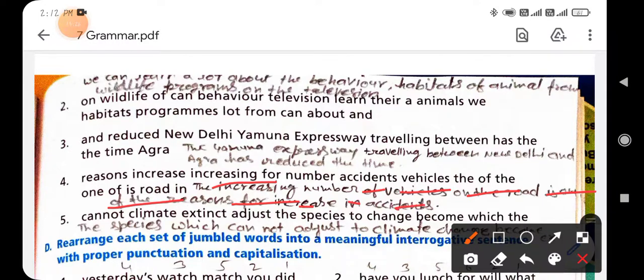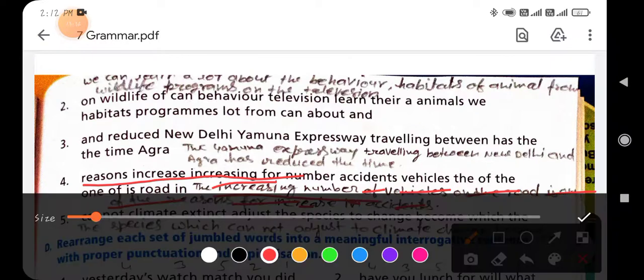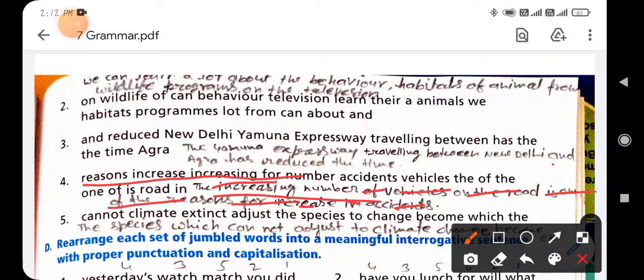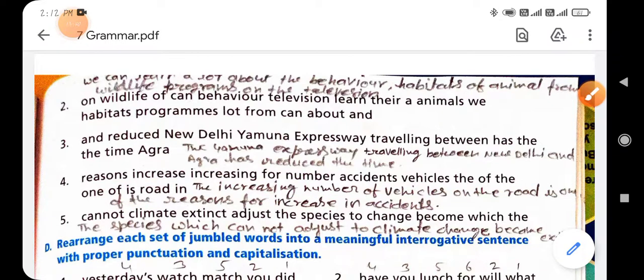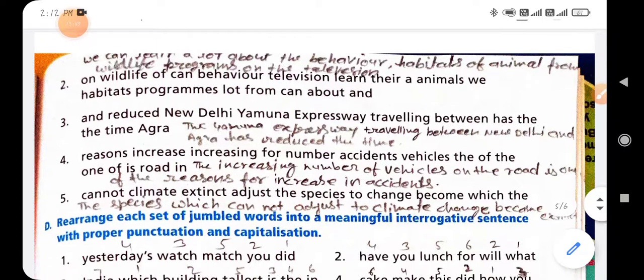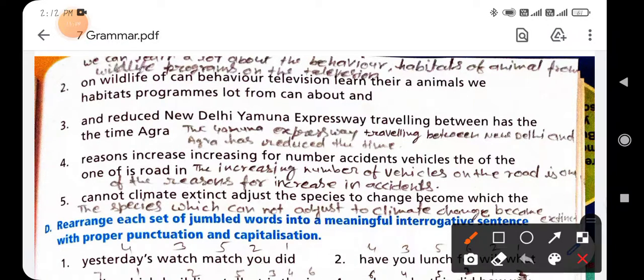Okay, so you will arrange these groups of words in a proper way, and now you will write it down: the increasing number of vehicles on the road is one of the reasons for the increase in accidents. Clear? And next, and last, fifth: cannot climate adjust the species to the change become which the.